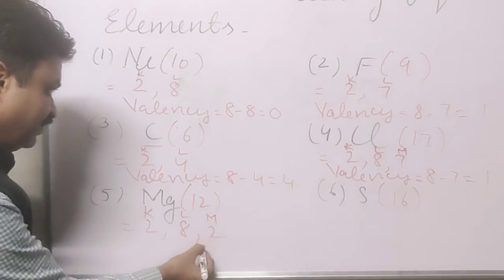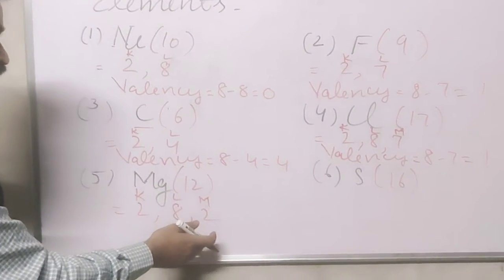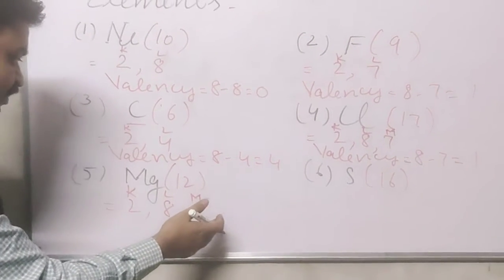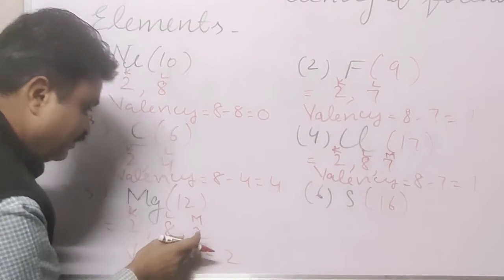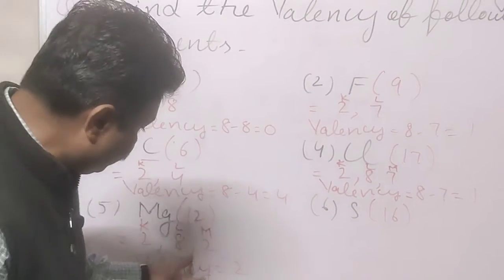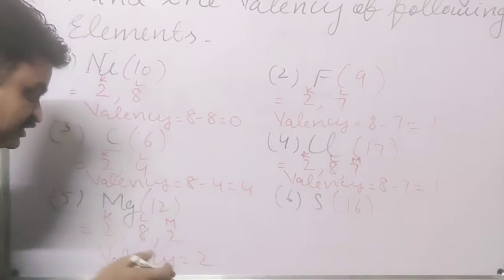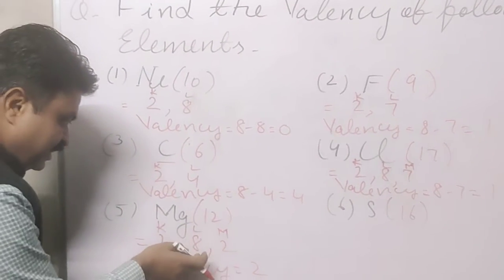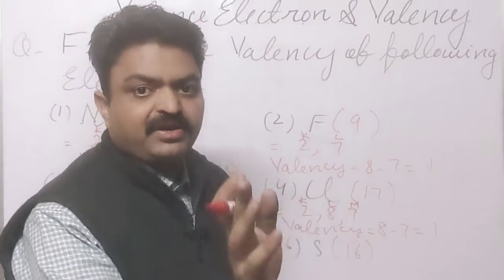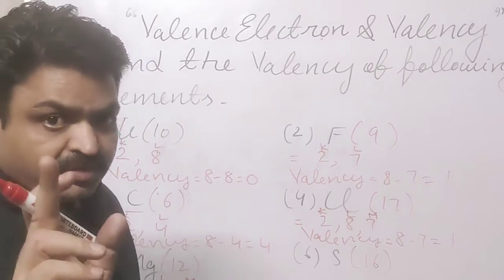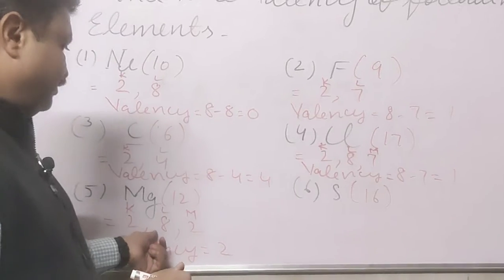So what is its valency? Its valency means it has 2 extra electrons. That's why its valency is 2. It can lose its 2 electrons to complete its octet. That's why its valency is 2 and it is a metal, student. The elements that can lose electrons to complete their octet are known as metals. So it is a metal, student.